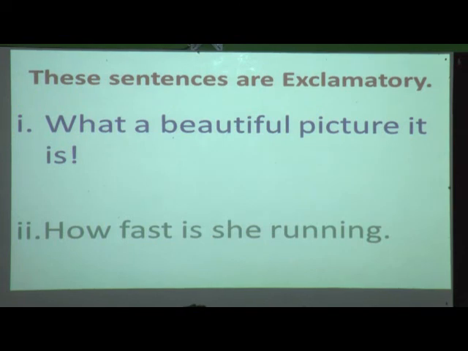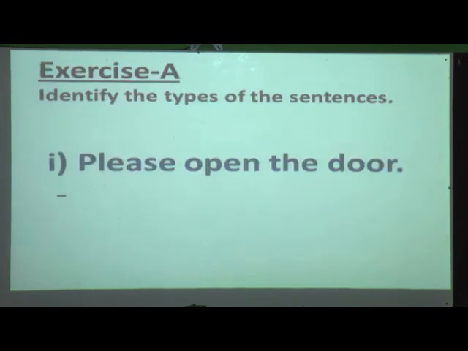Second, how fast is she running? What is the second example? How fast is she running? It starts with a capital letter, yes, and ends with an exclamation mark. Now students, we have learned all the four kinds of sentences. What was that? Statements, interrogative, imperative, and exclamatory sentences.